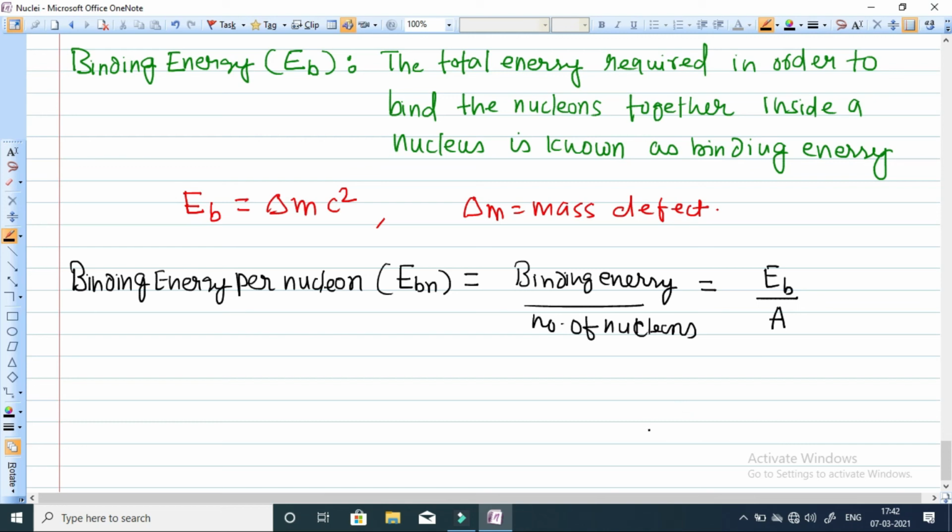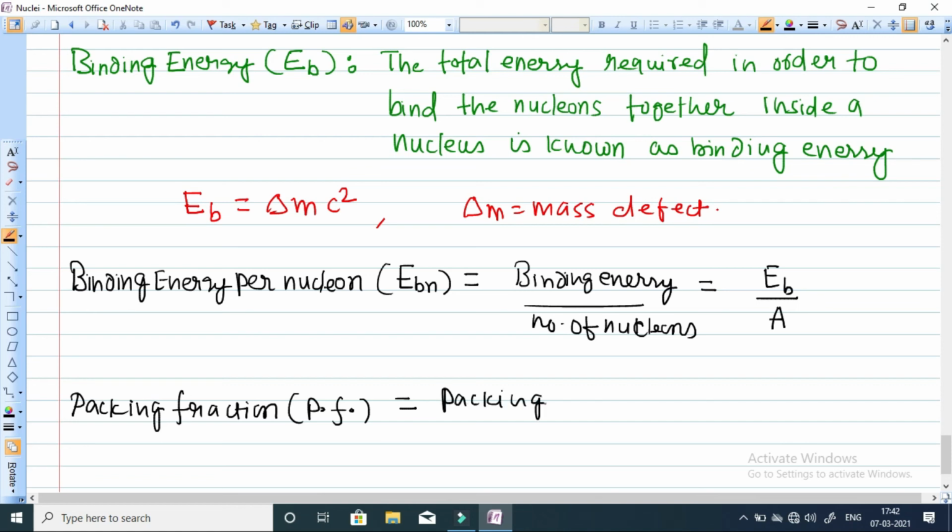Now the next term is packing fraction, PF. The packing fraction of a nucleus is its mass defect per nucleon.